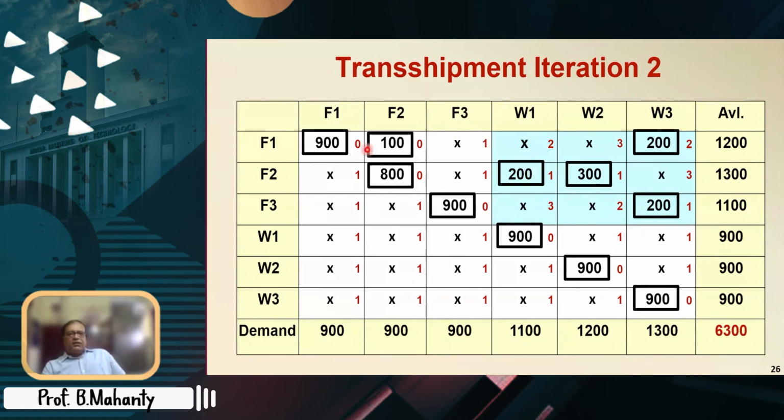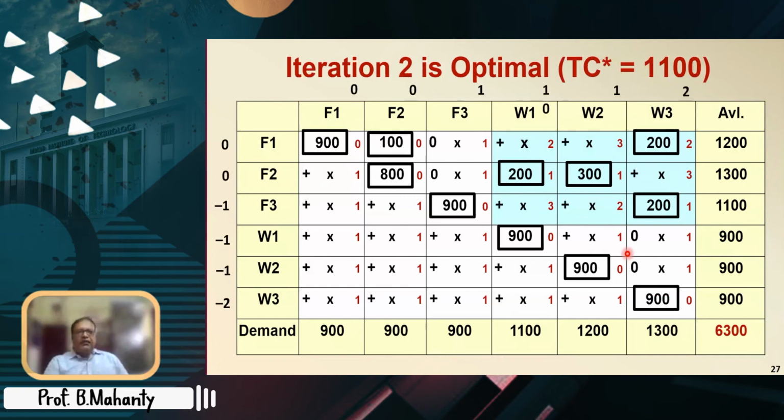Is it all right? So this is how the next iteration is obtained. Once again, we have tried to compute the UV coefficients. In fact, there are no changes in the UV coefficients. And when we try to find out the values, we find that this is the optimum solution.